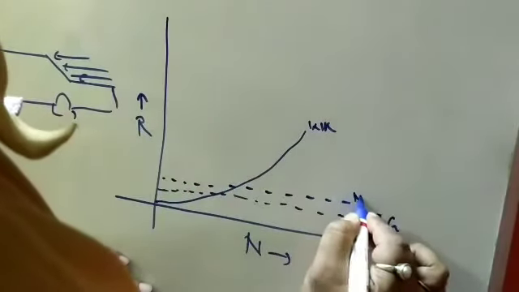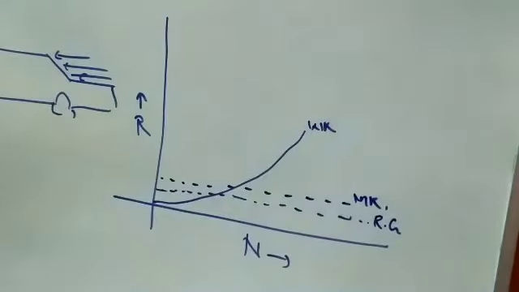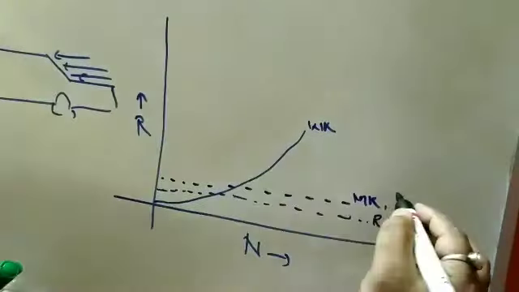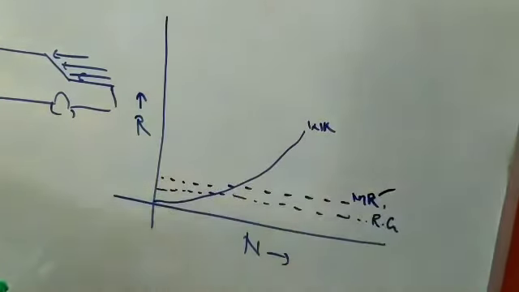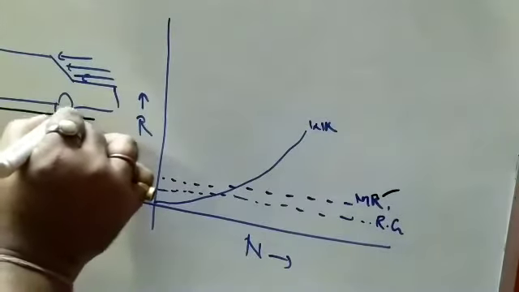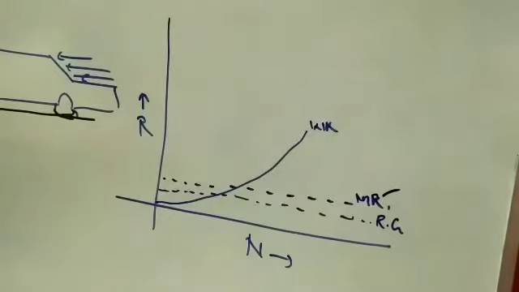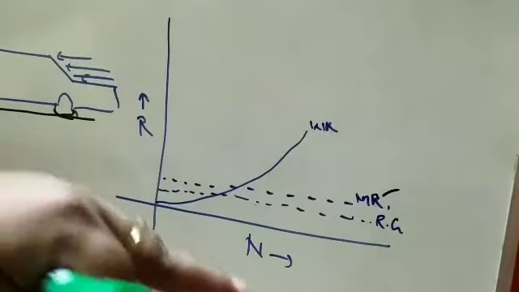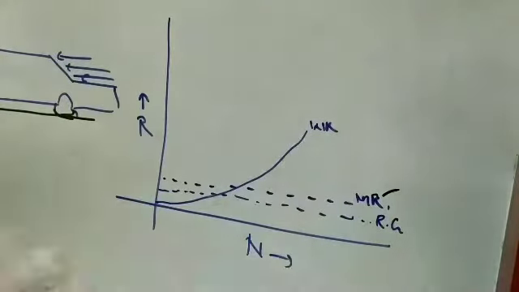This is called miscellaneous resistance, which is also constant, but it mainly consists of the resistance offered by the reaction between the road surface and the tire. The reaction force between the road surface and the tire varies depending upon the condition. So if a good quality of car is there, the reaction force changes. Depending upon this condition, the miscellaneous resistance also changes, but it is constant with the speed of the car.